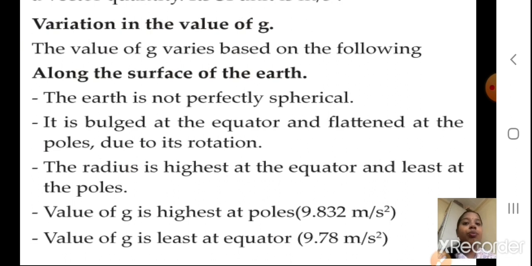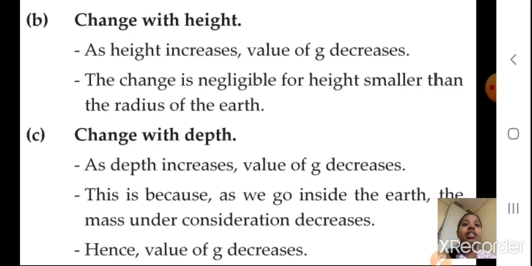Okay, so I hope you understood. As the earth is not perfectly spherical in shape, there is a variation in the value of g along the surface of the earth. Okay students, now next we are going to see the change in its height.